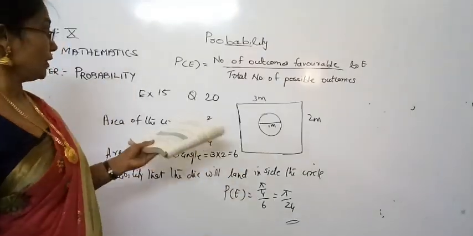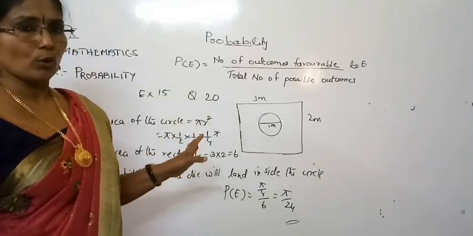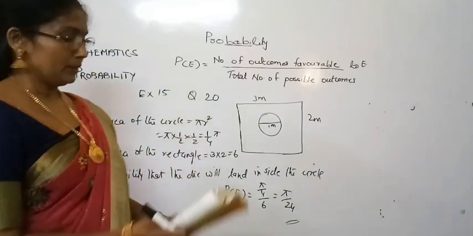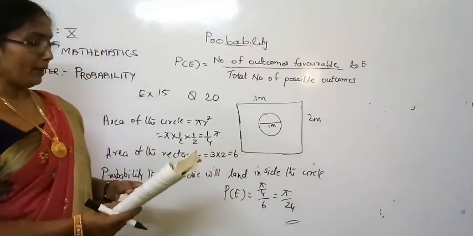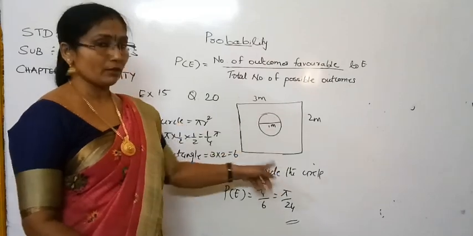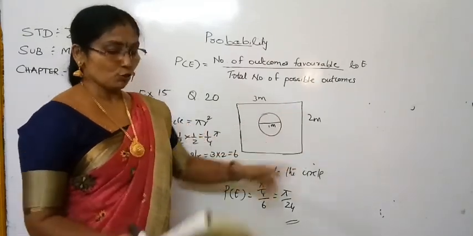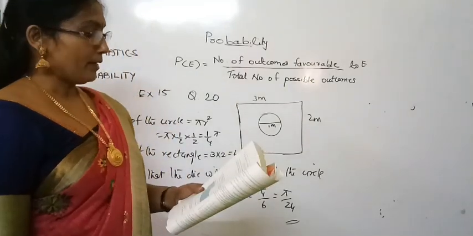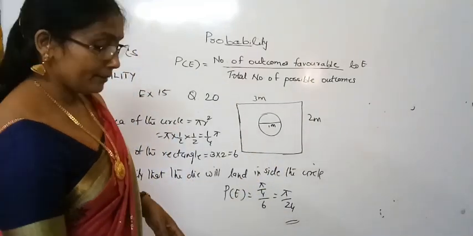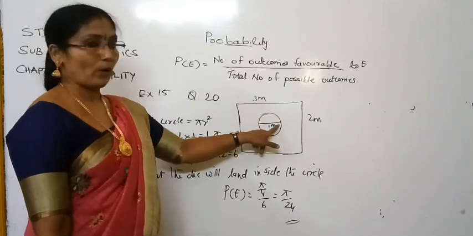Next one, exercise 15, question number 20. The same type of question is there in your example also, so you just go through it. Here, what is the question? You drop a die at random on a rectangular region as shown in the figure. Here a rectangular region is given having length 3 and width 2 meter. What is the probability that the die will land inside the circle with diameter 1 meter?